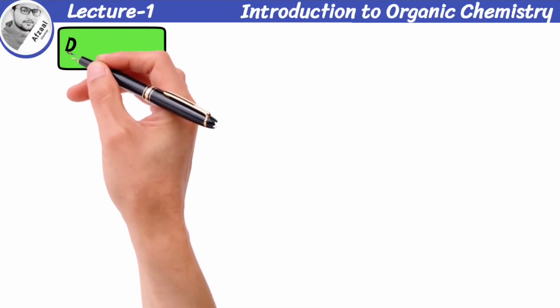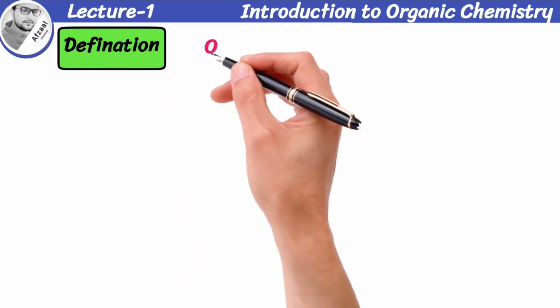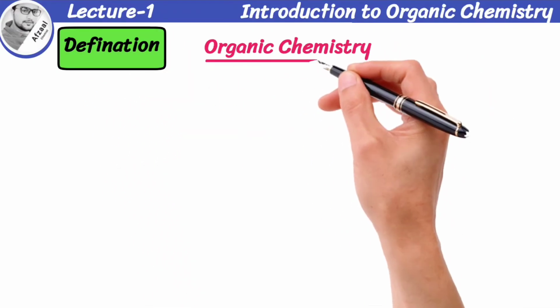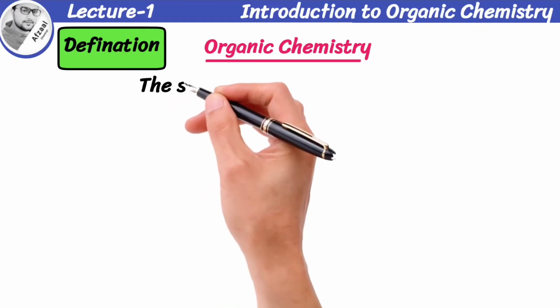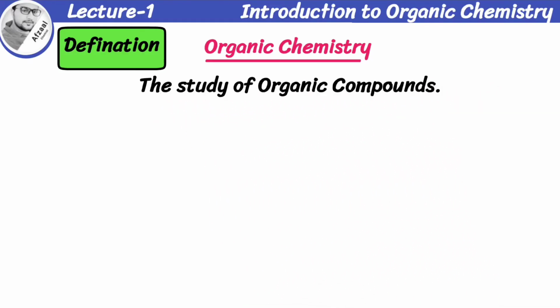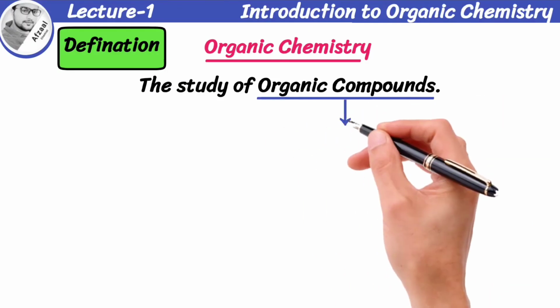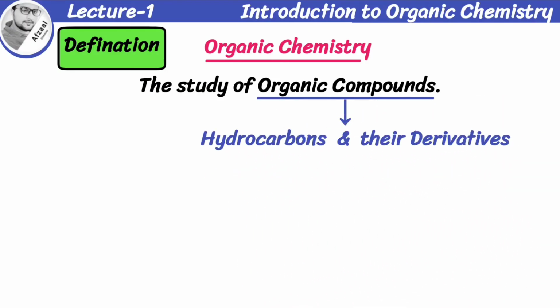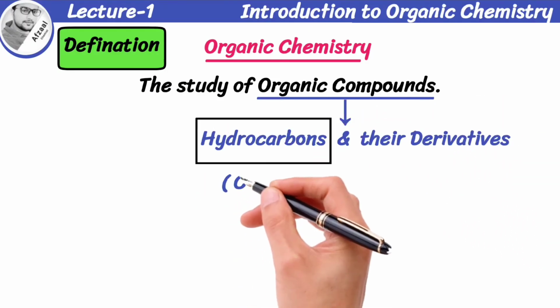As of now, we are capable of providing a definition for organic chemistry: the branch of chemistry which deals with the study of organic compounds. Let me define organic compounds. They are hydrocarbons and their derivatives. Hydrocarbons are the compounds of carbon and hydrogen.